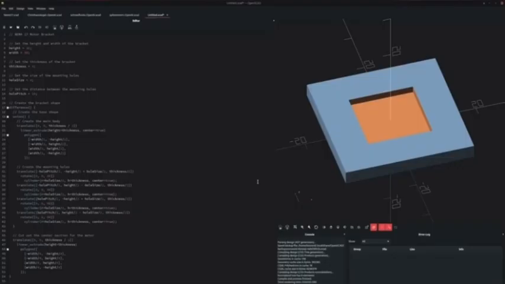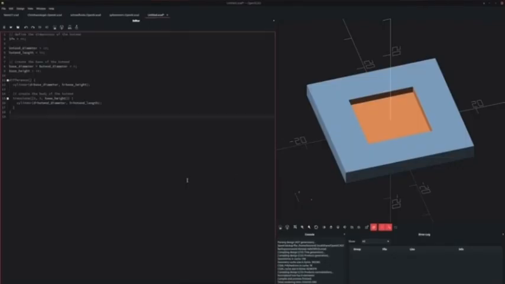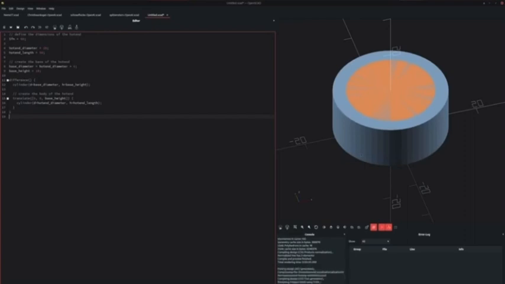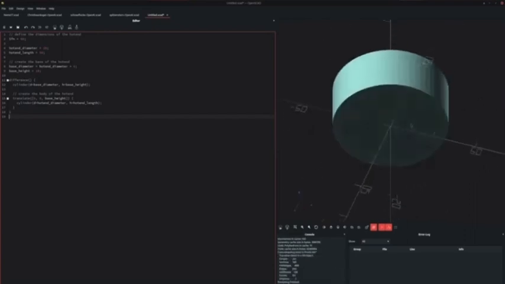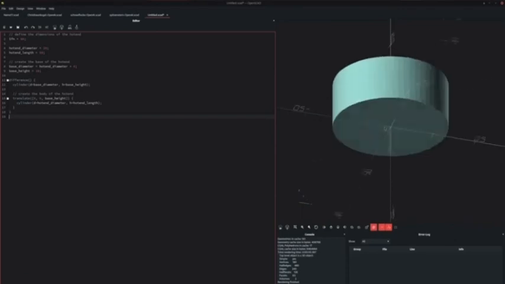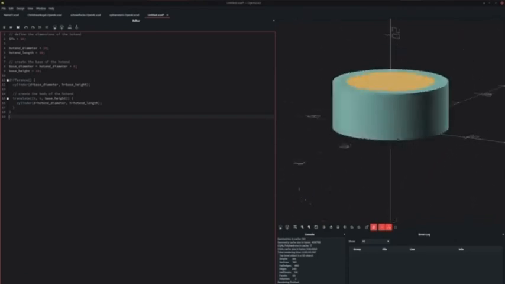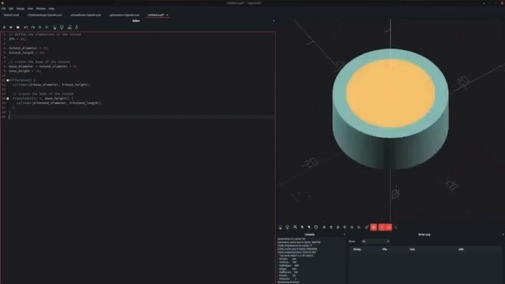This code will generate a 3D model of a hot end with a diameter of 20 mm and a length of 50 mm. The hot end will be mounted on a base with a diameter 6 mm larger than the hot end itself and a height of 10 mm. Let's see what kind of geometry this spits out. Last time I checked, my hot ends aren't just cylinders.